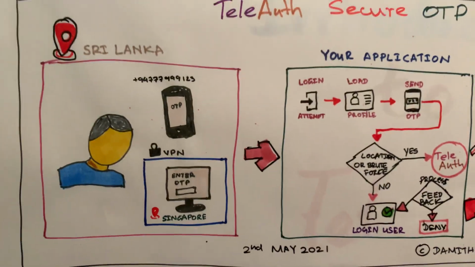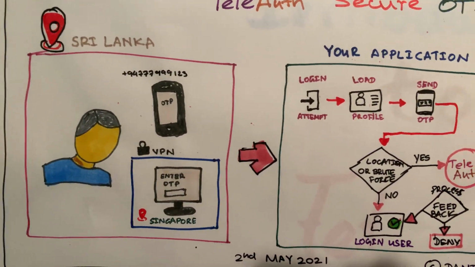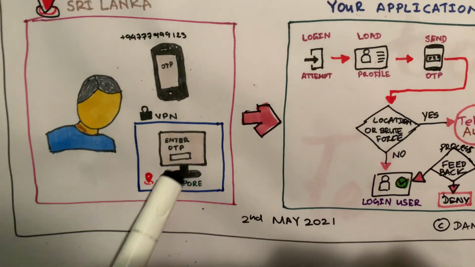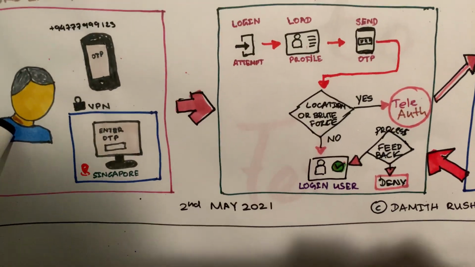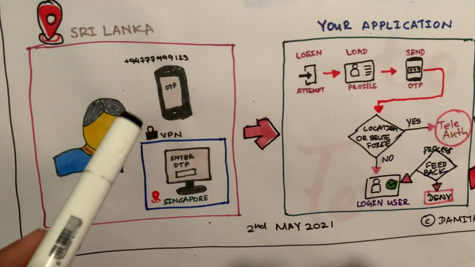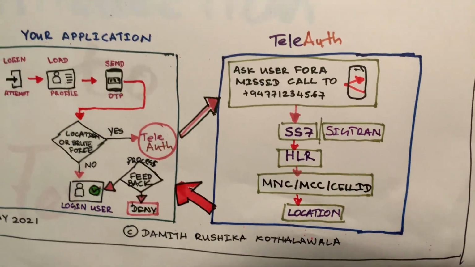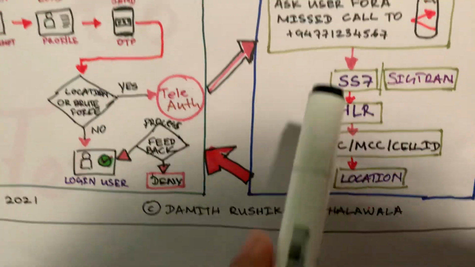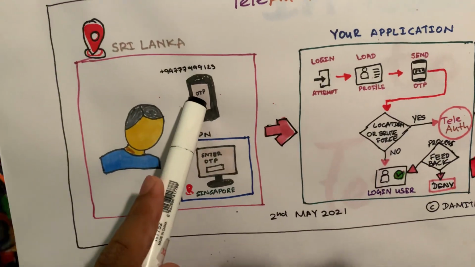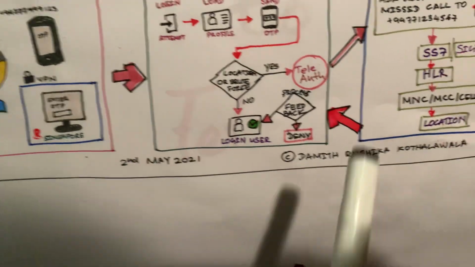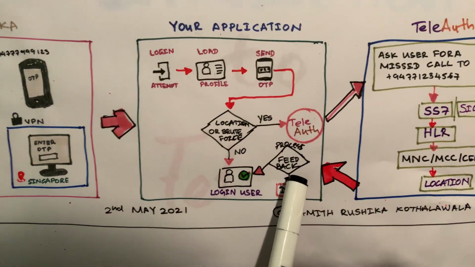For example, assume I am allowed to work from Sri Lanka but not from India. I might have traveled to India for leisure, but I'm trying to access the office system using the VPN via India. At that moment I might be using my mobile phone on roaming. If you do the SRI query, the HLR query, using teleauth, it will know the actual network MCC, MNC and cell ID which this phone latched onto. The system will know this person has moved to India, and the application can block the access accordingly.